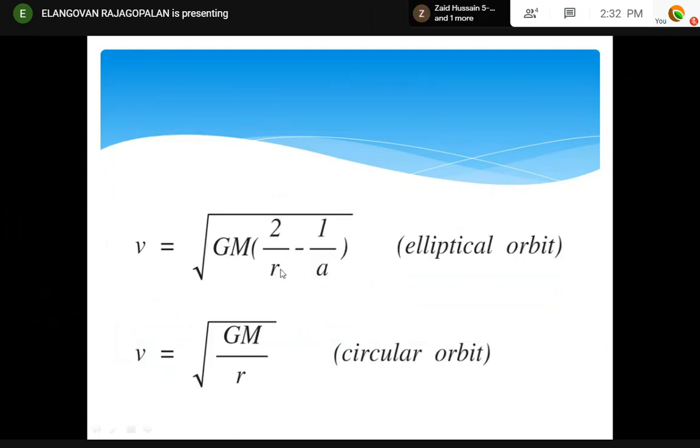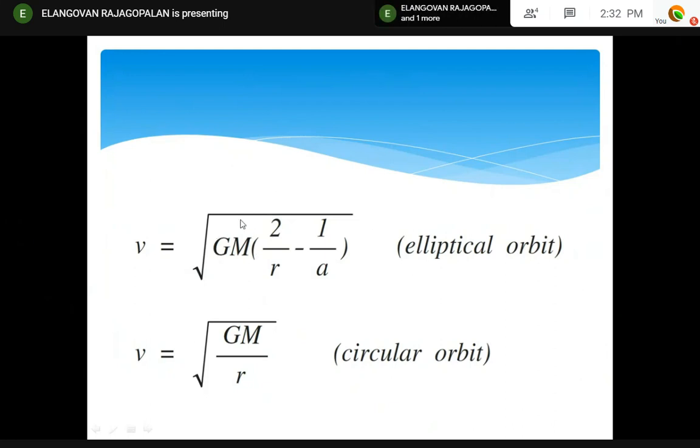This is an elliptical orbit. This is the circular orbital velocity. So V is equal to this. Velocity V equals the square root of GM times (2/r minus 1/a). a is the semi-major axis of the ellipse. r is the position of the spacecraft, that is, the orbital radius.